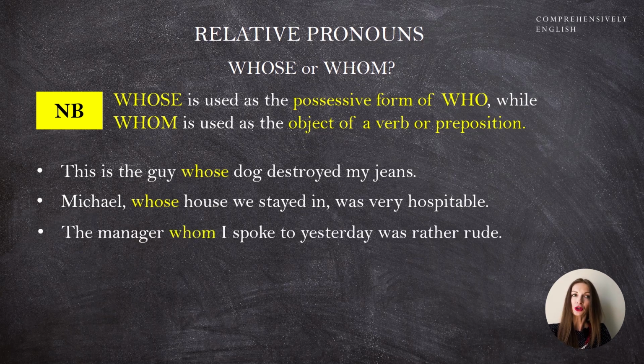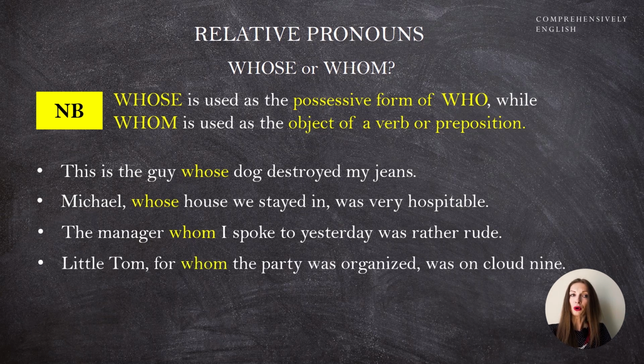Now, the manager whom I spoke to yesterday was rather rude. Whom here replaces the object pronoun, him or her. The manager, yeah? The manager whom I spoke to. And little Tom, for whom the party was organized, was on cloud 9. It was organized for Tom, for him. We are dealing with the object of the preposition here.